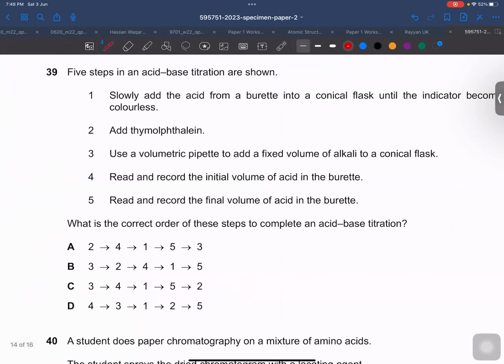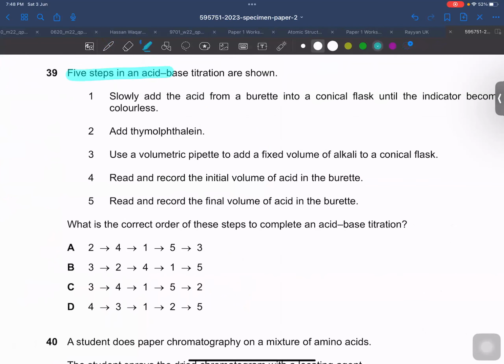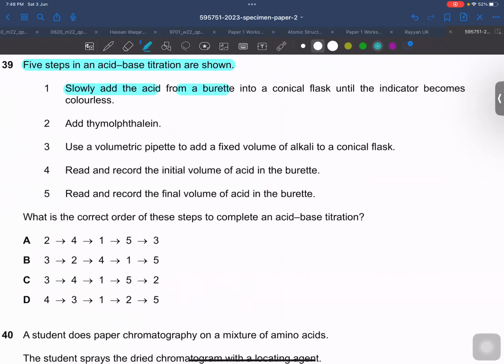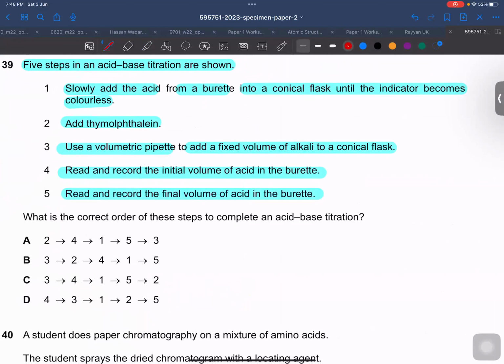Then question number 39 is saying 5 steps in an acid-base titration are shown. And what they are saying: slowly add acid from a burette into a conical flask until the indicator becomes colorless. Use a volumetric pipette to add a fixed volume of alkali. Read and record the initial volume. Read and record the final volume of the burette. So what are the steps that we need to use?